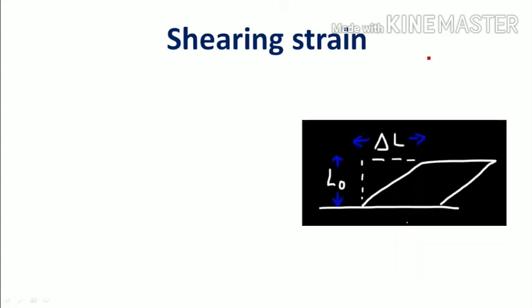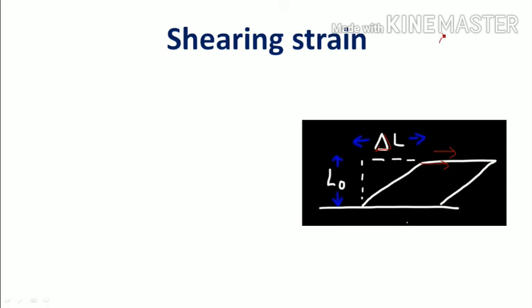Now shearing strain. Whenever we apply a stress, automatically there is a change in position. Because of that, strain will come. So this is the body. Whenever you apply a force in this direction, the top plate moves by delta L. This is the change in length.